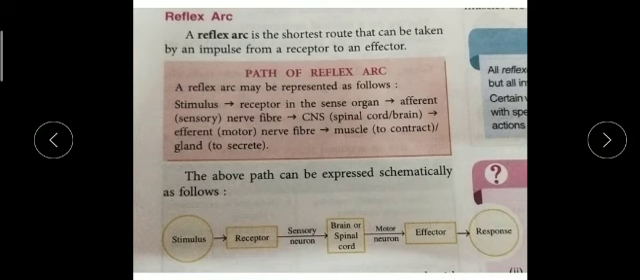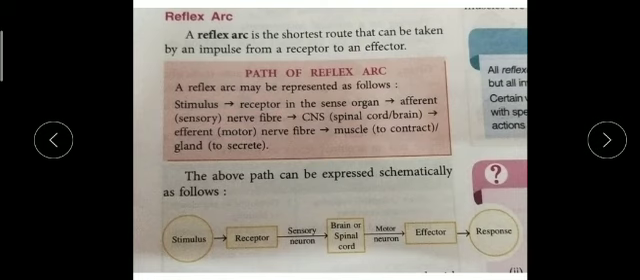So, children, today I am going to explain to you about the reflex arc. In my last video, and in the Zoom class, we discussed the reflex action, that it is controlled by the spinal cord, and sometimes by the brain also. So now, children, what is a reflex arc?